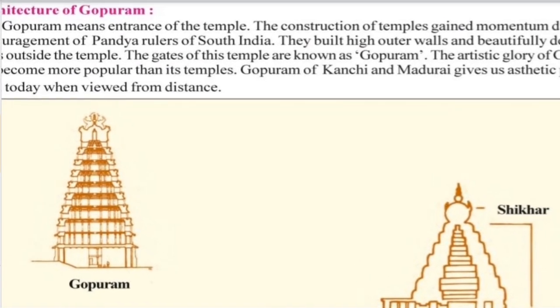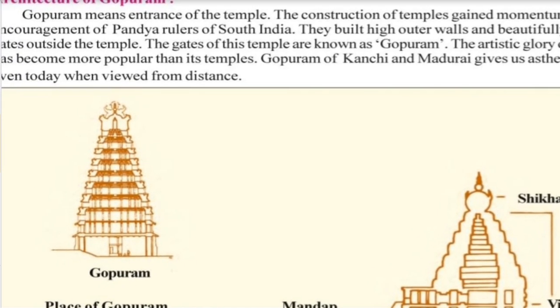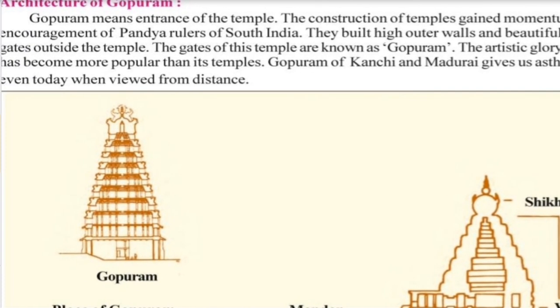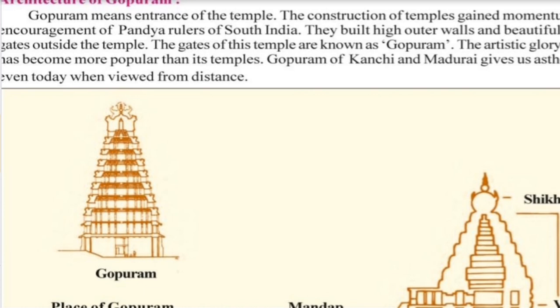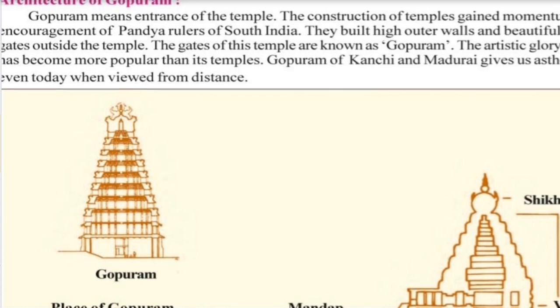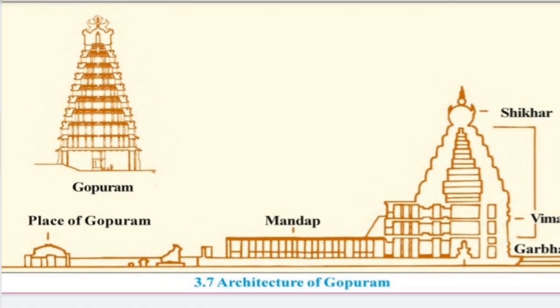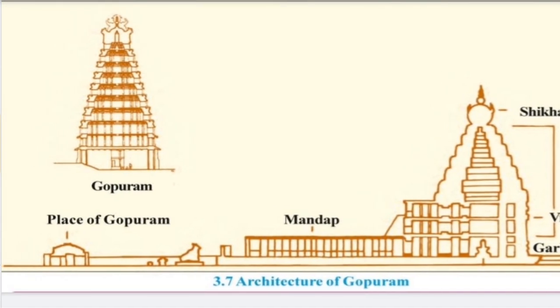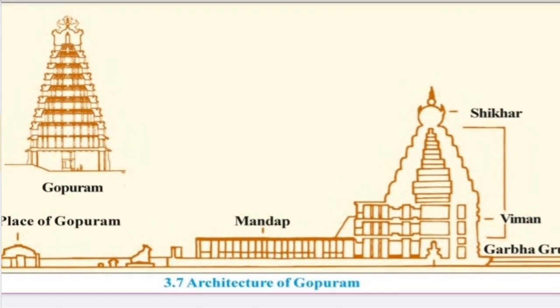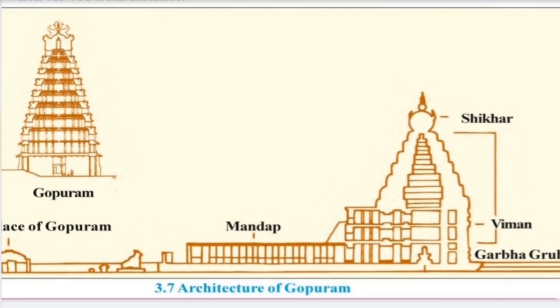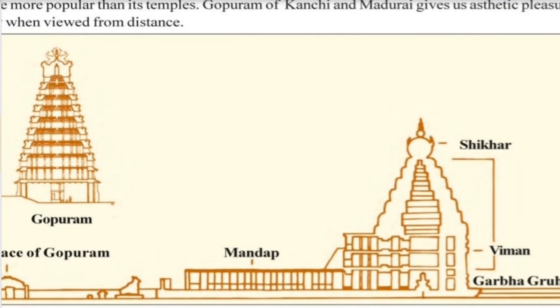The Gopurams of Kanchi and Madurai give aesthetic pleasure even today. Sometimes it is asked in an MCQ what is important in Kanchi and Madurai. That is the Gopurams of Kanchi and Madurai. So now you know that the entrance of the temple is known as a Gopuram. Further, there is the mandap. The mandap is a place where the devotees stand before entering the temple.